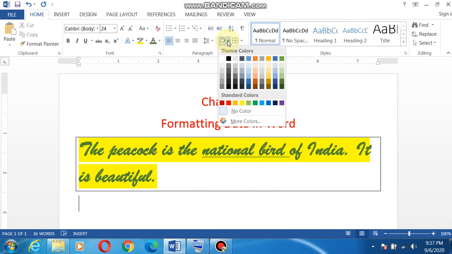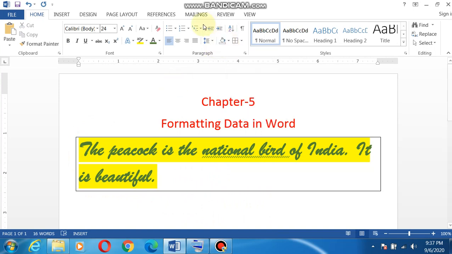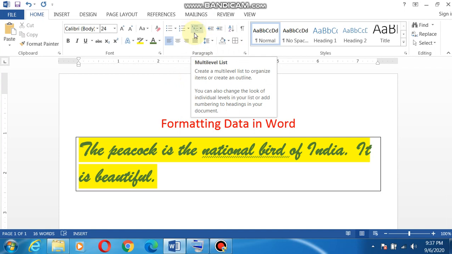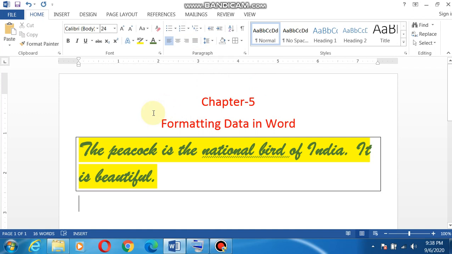So this is how you can apply the formatting features, and it definitely makes your text more attractive and readable. So what you have to do, you have to type a simple paragraph in Word now, and you have to apply these features on your text.